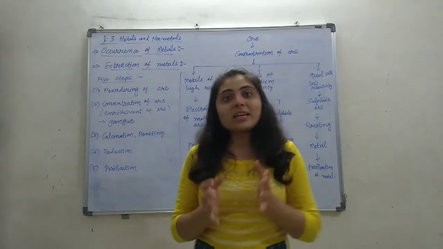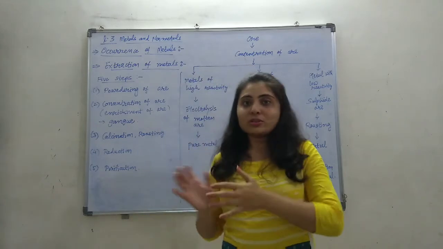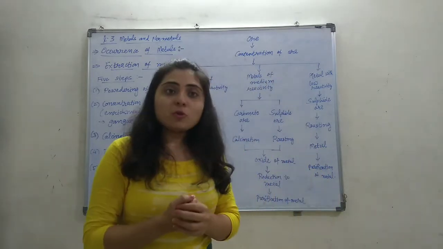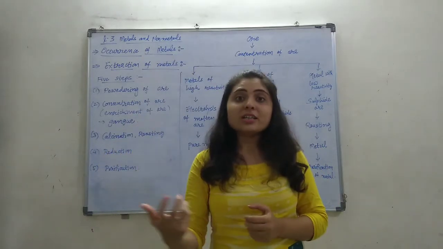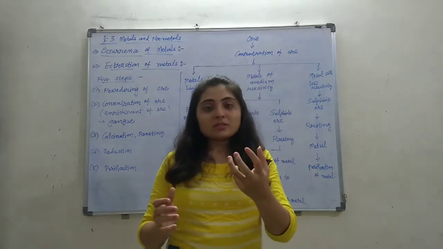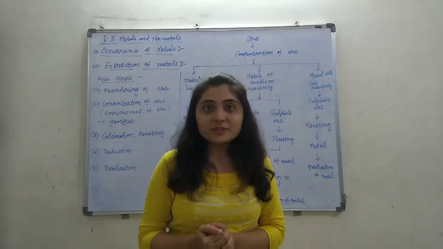Okay, so this extraction process we are going to do, and the compound form that is occurring naturally in the earth crust, these compounds are called minerals.